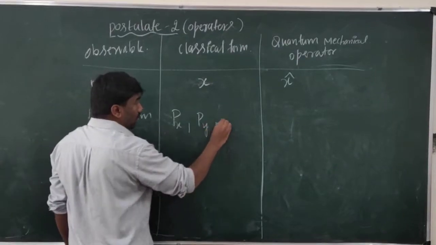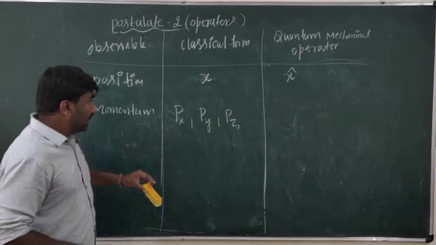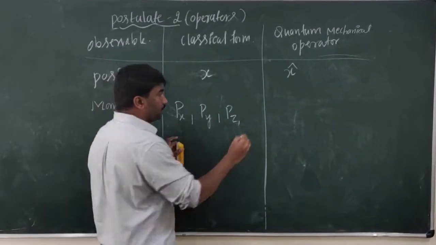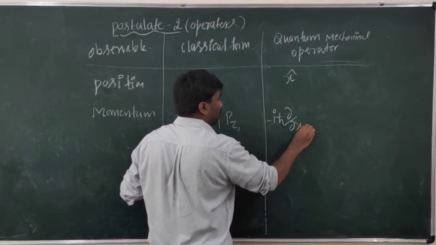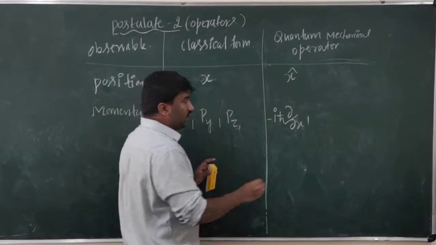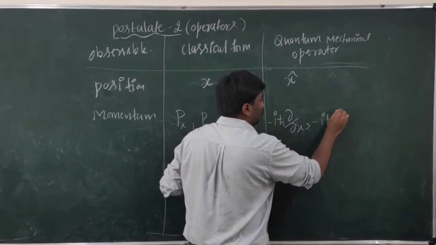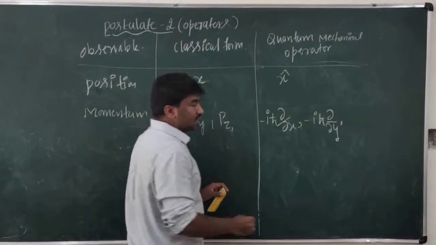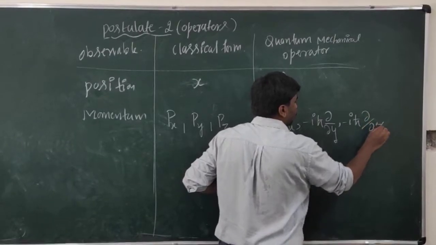If along the z-axis, pz. The corresponding quantum mechanical operators: px is minus i h cross dou by dou x, py is minus i h cross dou by dou y, and pz is minus i h cross dou by dou z.